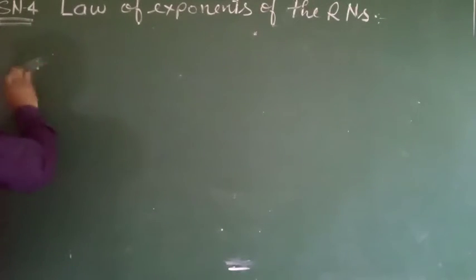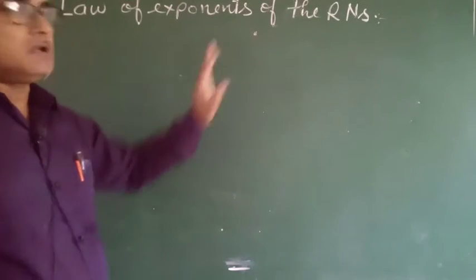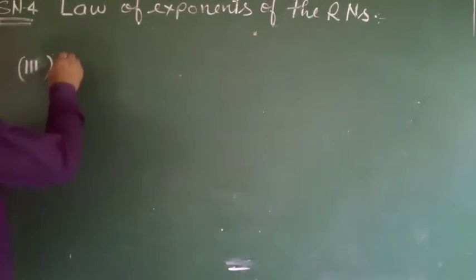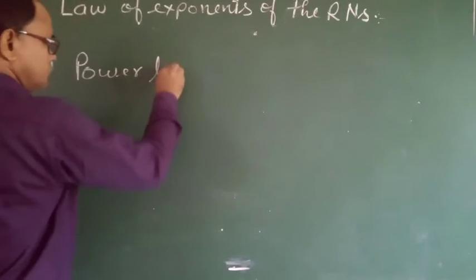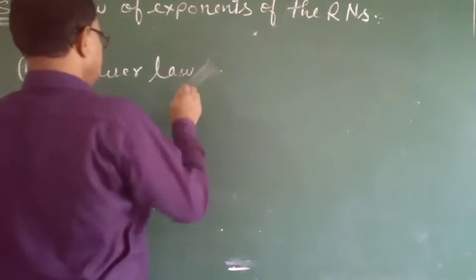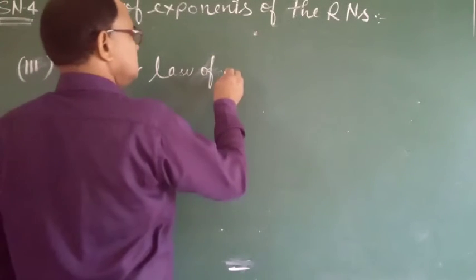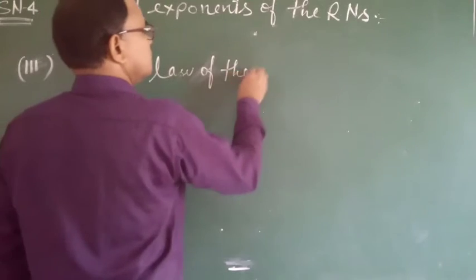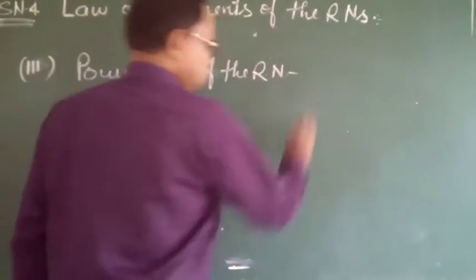Here, the third law of exponents of the rational number is the power law of the rational number.